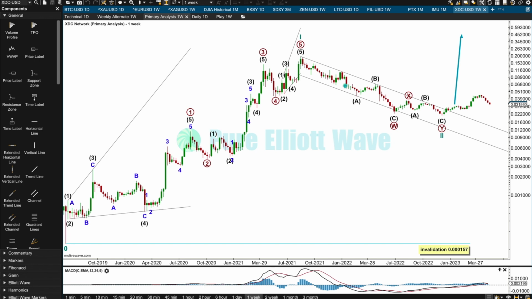So on my weekly chart, which is this, I'm going to zoom in from this high here, the high of cycle wave 1, which subdivides as an impulse. Leading expanding diagonal for primary 1, zigzag for 2, impulse for 3, zigzag for 4, ending expanding diagonal for 5.